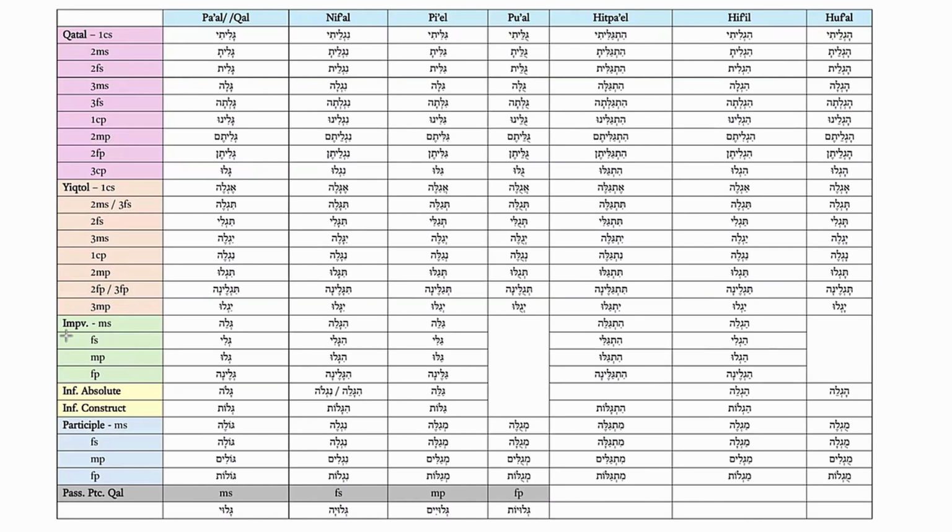Behavior number 3. Whenever the suffix on the verb is or begins with a vowel, the yod drops completely. The suffix is therefore directly attached to the second root consonant. We have this in katal, third common plural. In yiktol, second feminine singular. Yiktol, third masculine plural.